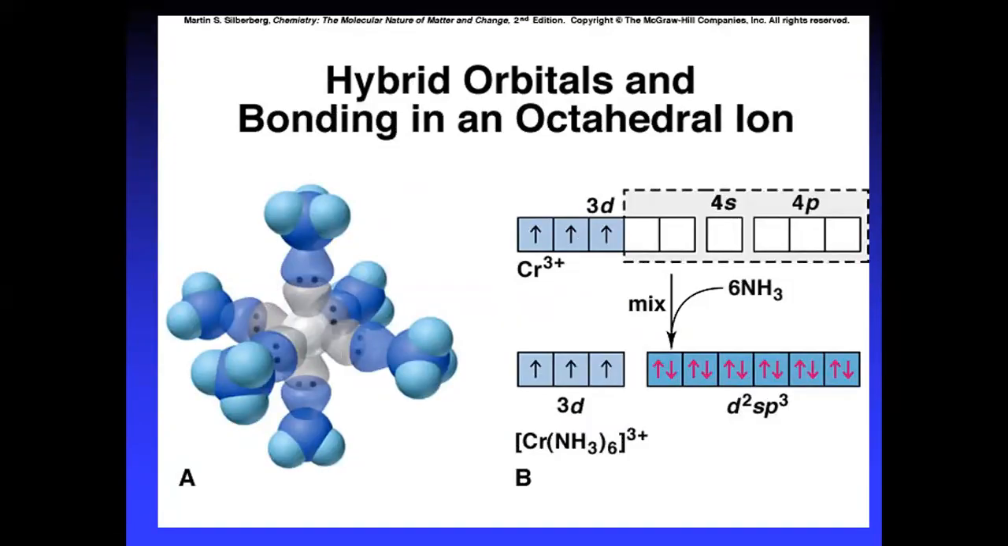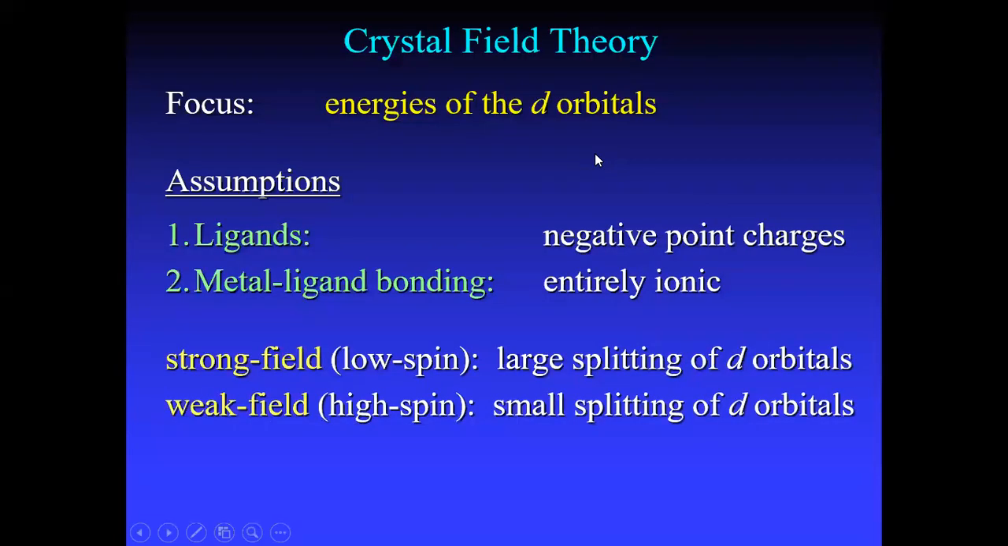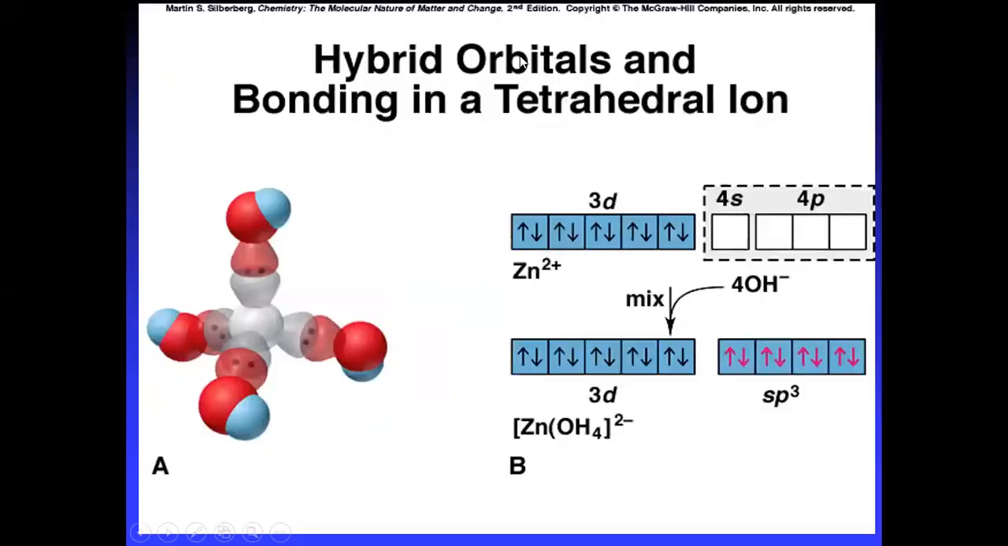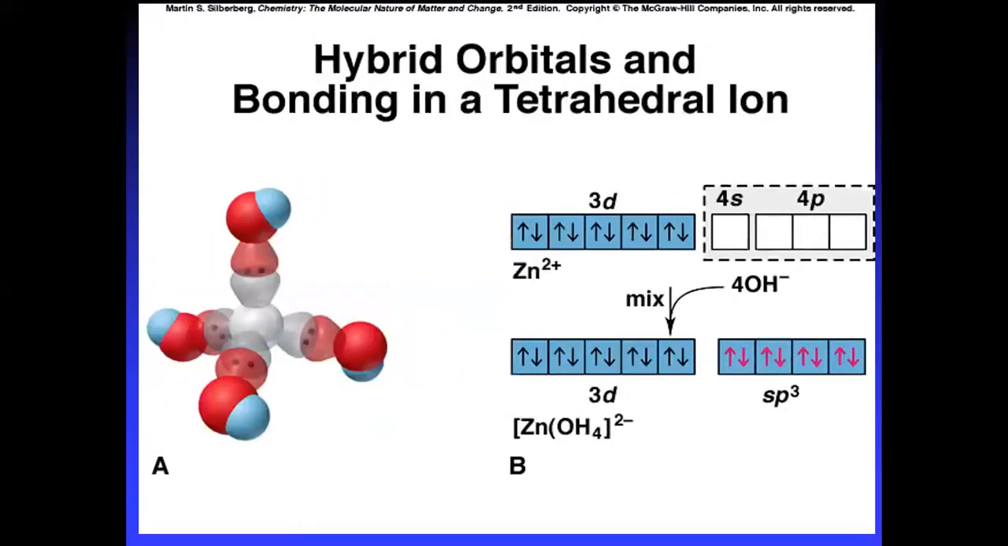Now I'm going to explain hybridization in the octahedral complexes. We have seen how the hybrid orbitals and bonding are formed in the square planar complexes and the tetrahedral complexes. And I'm going to explain the crystal field theory. We'll focus on the energies of the d orbitals. Based on this theory, hybrid orbitals and bonding in tetrahedral, square planar, and octahedral complexes will be explained.